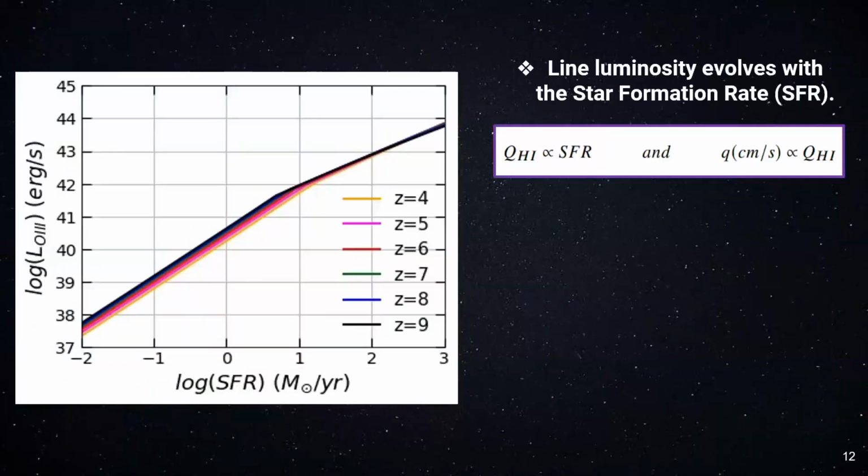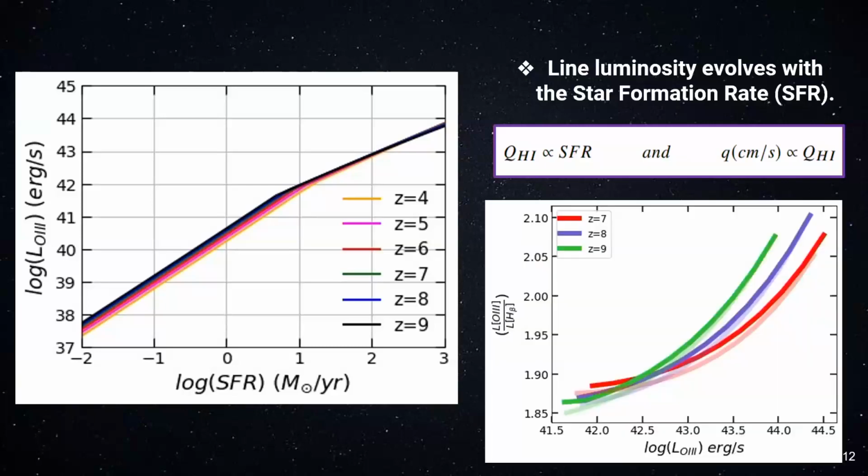Here I'm showing you the plot of how the line luminosity evolves with the star formation rate. We can see clearly that it is evolving, but it is not quite evolving with the rate itself. And since this line luminosity is being derived from the star formation rate, and the ionization parameter is also dependent on that in our model, we can somehow correlate these two quantities. One can also look at the line ratios of O3 and beta, as they are good diagnostics of the ionization parameter and metallicity.